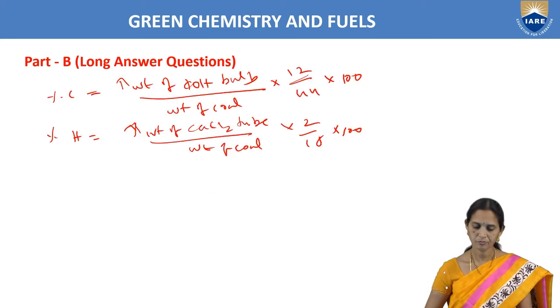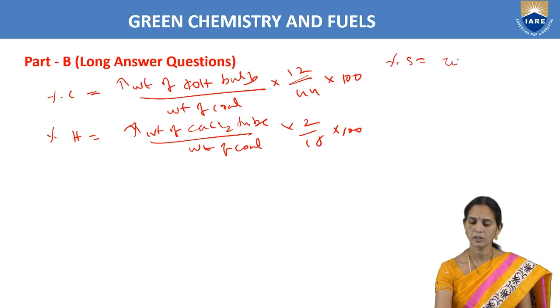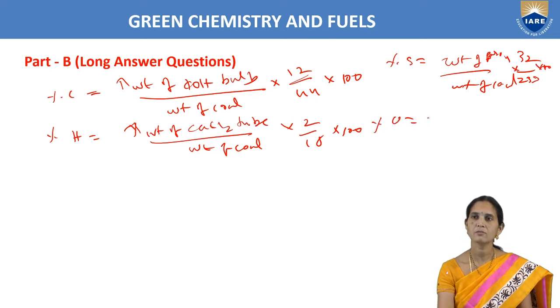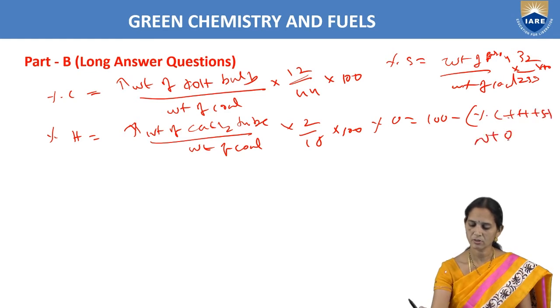So percentage of sulfur, we can write weight of barium sulfate by weight of coal into 32 by 233 into 100. Percentage of oxygen is 100 minus percentage of carbon plus hydrogen plus sulfur plus nitrogen and ash.